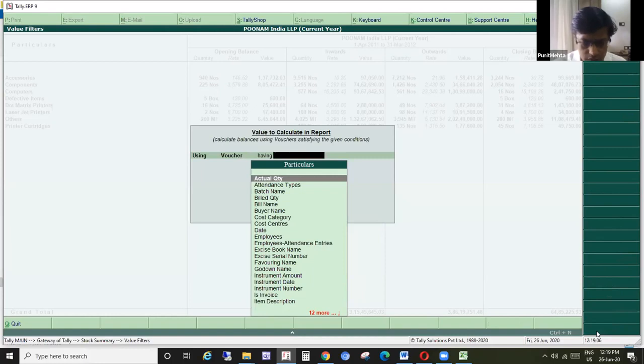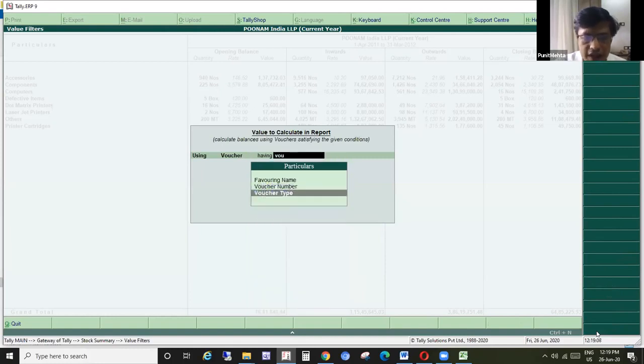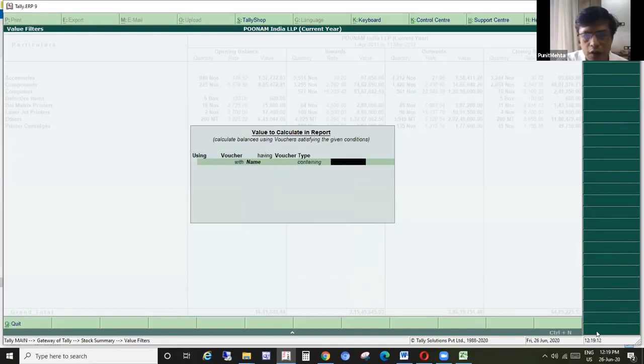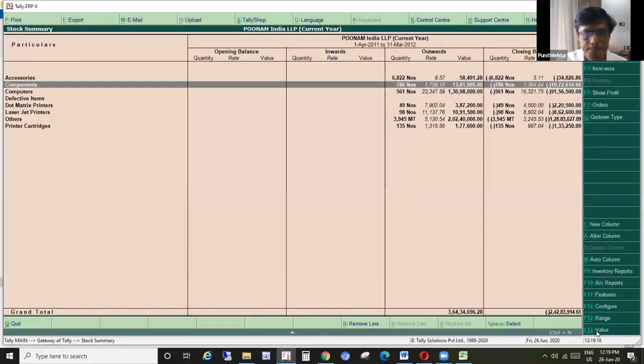Using voucher type name containing or equal to sales. Here it is. So here you will find the total quantitative information that you can provide for your tax audit purposes.